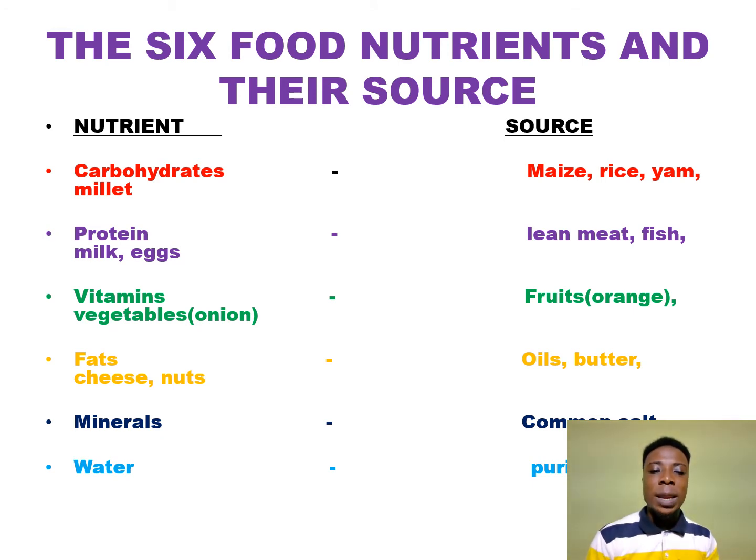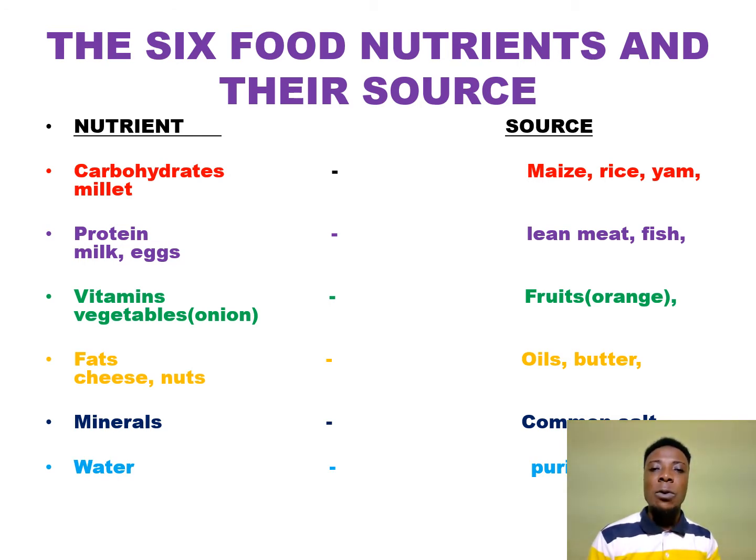Now the next one is minerals. The next food nutrient is minerals. What is the source of minerals? We have common salt to be a source of minerals. Common salt, being a hydrated salt.